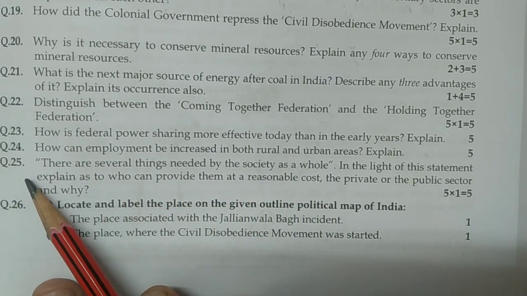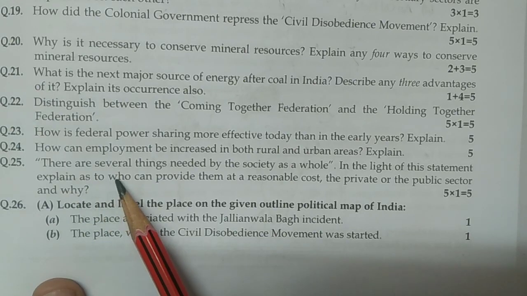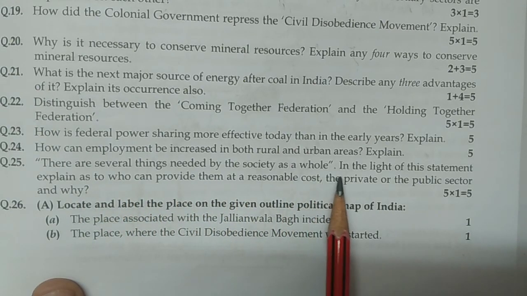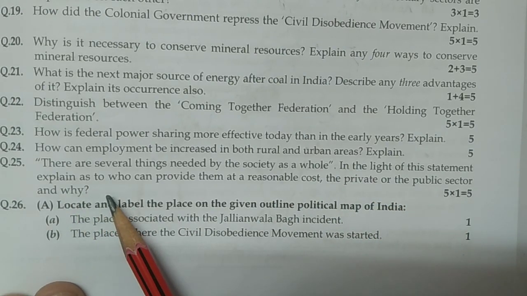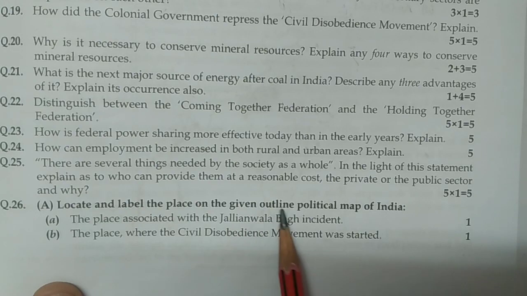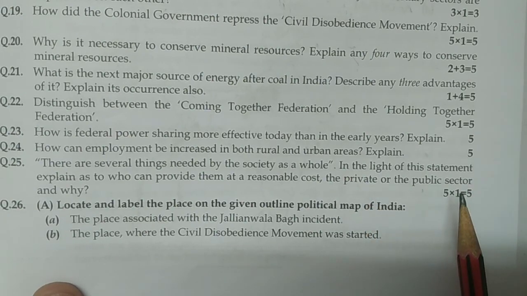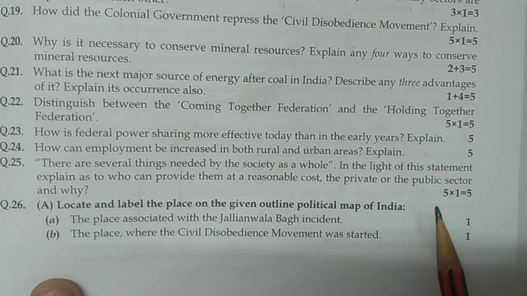Next, question number 25. There are several things needed by society as a whole. In the light of this statement, explain who can provide them at a reasonable cost, the private or the public sector, and why. We have already completed the private sector and public sector, so you can complete this question properly also.